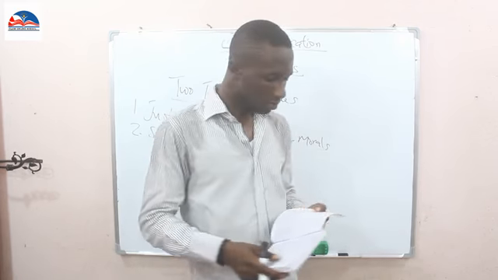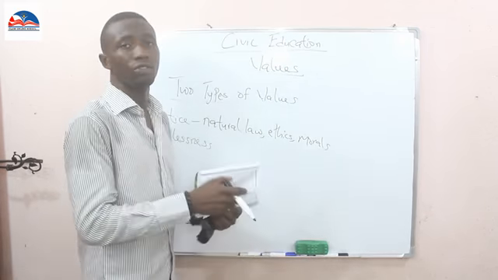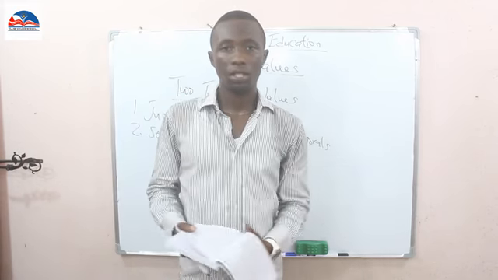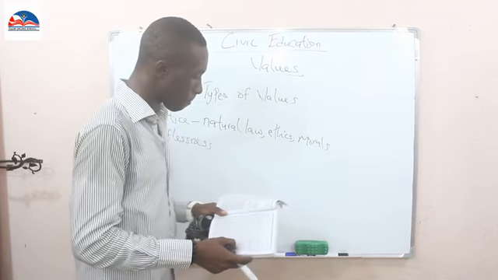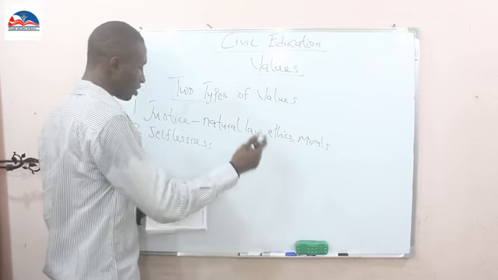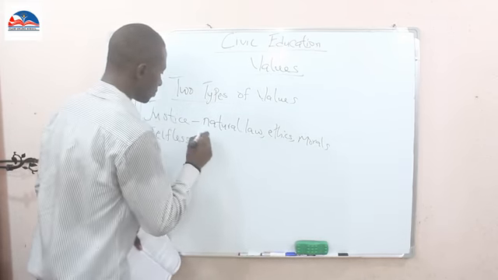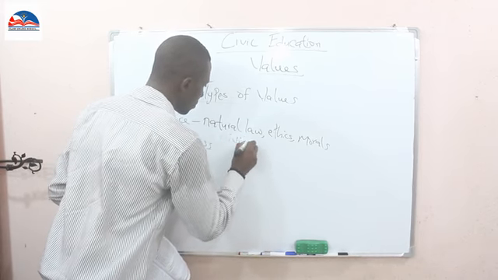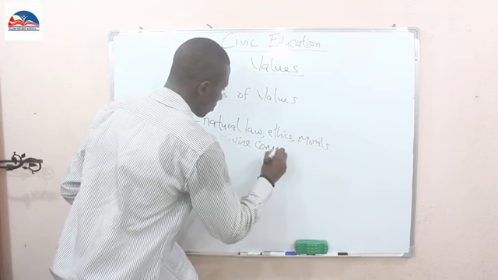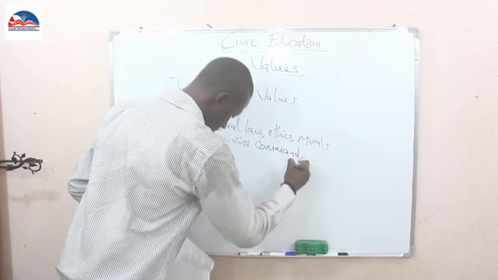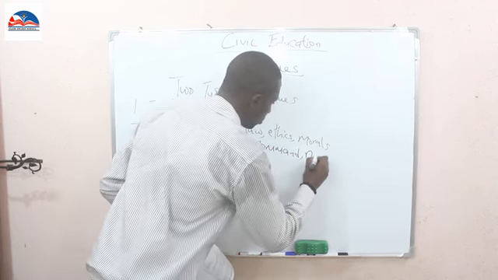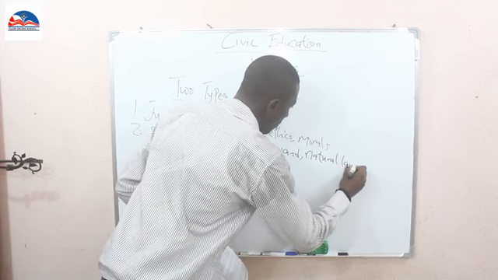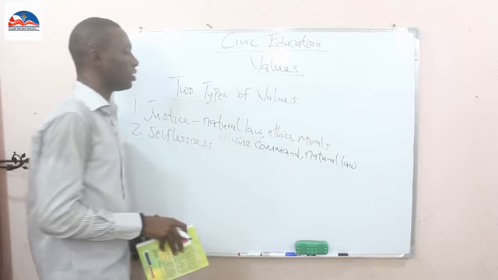Now, there are different sources of justice. How do we know that justice is justice? Like we said before, the sources of justice can be related to divine command or natural law.